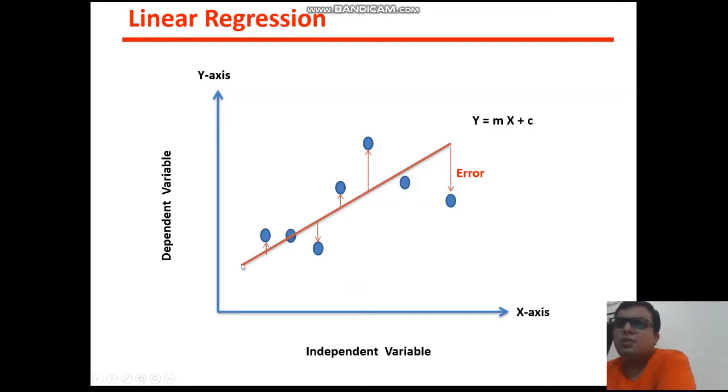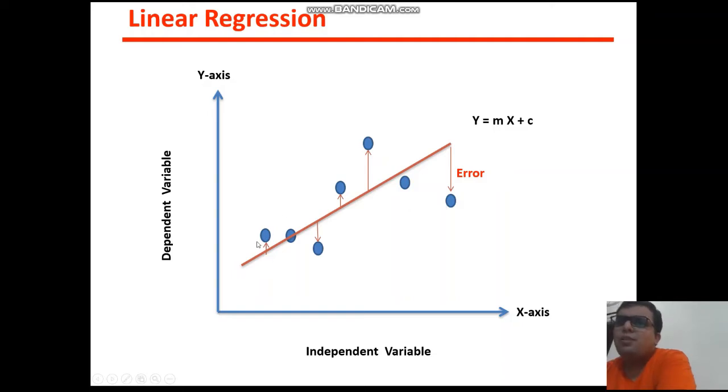Now you need to think about what this line represents. This line will give you the error. Your actual point is here, and your line is passing through these coordinates, so this distance is called the error distance. For this point, this distance is the error distance, and for this point, this distance is the error distance, because after applying the formula you will get this line, and this line passes through some other points, where your actual points are different.